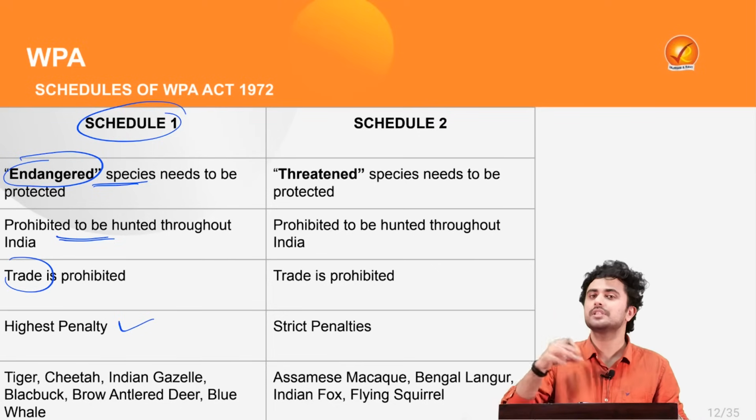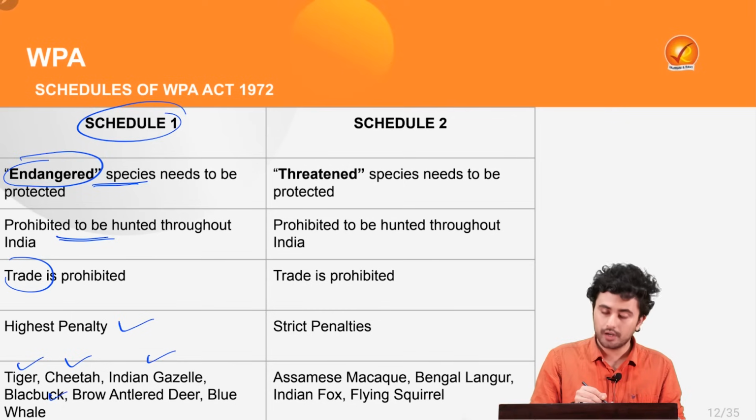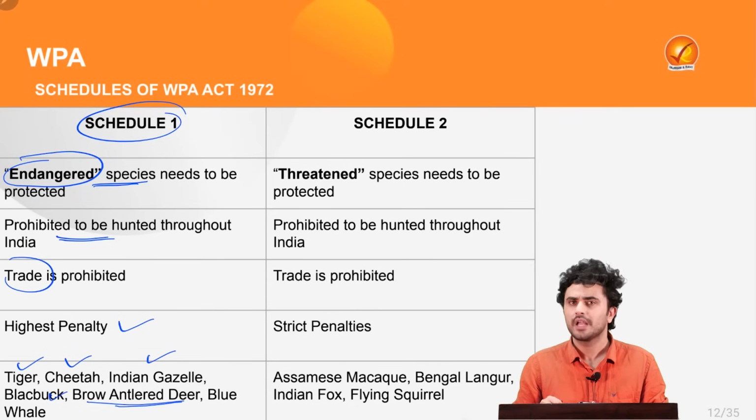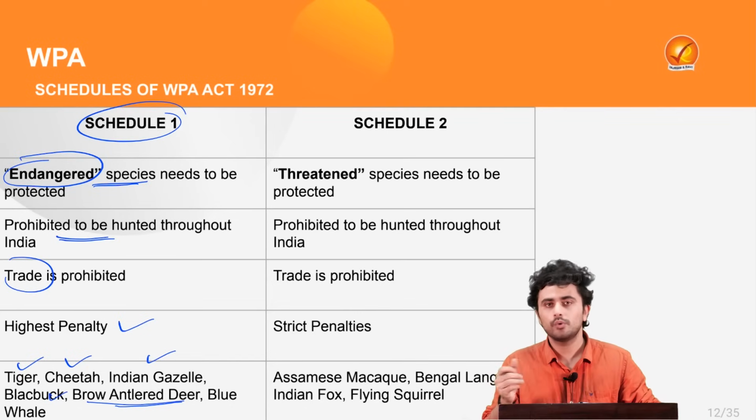Also, the animals which have been kept under this are the tiger, cheetah, Indian gazelle, blackbuck, brow-antlered deer as well as the blue whale. Now, there is a small distinction between Schedule 1 and Schedule 2 animals.